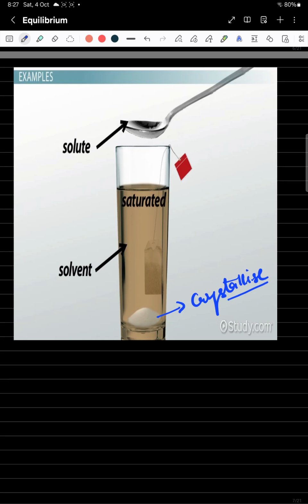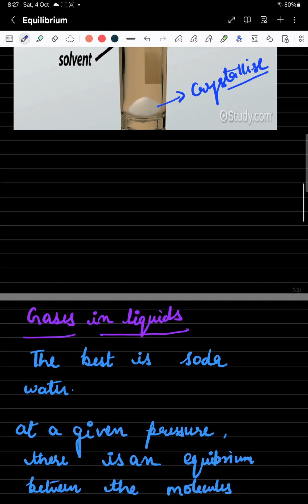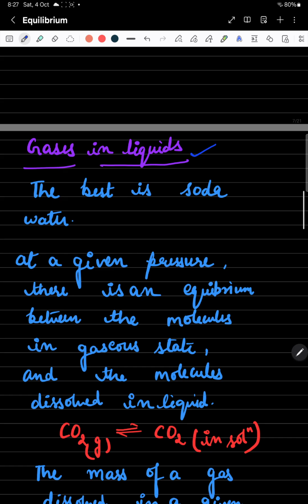So the reason behind that is what? The reason behind that is your equilibrium. Equilibrium exists over here. Equilibrium already exists between the dissolved molecules and the crystallized form. They start converting to this form. Now here, gases in liquids, how would the equilibrium exist in this form?